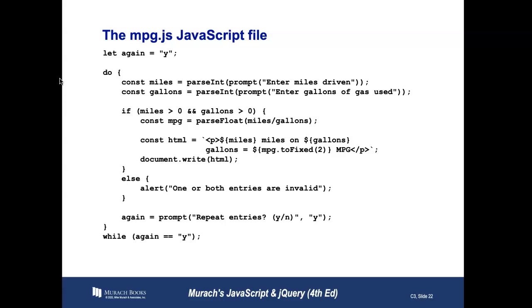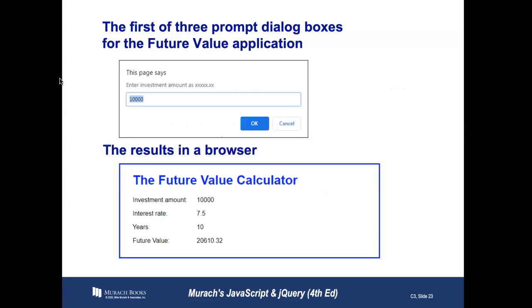Now, one very important thing that you're going to use a lot is toFixed parentheses 2. That formats any decimal to two places. So if MPG in this case were 20.685, then it would be 20.68, and it rounds up from 5, by the way, after 5. Otherwise, we alert one or both entries are invalid. And then we have a variable again, repeat entries, and well again equals y. We do it again and again and again. So this is how to keep it moving over and over again.